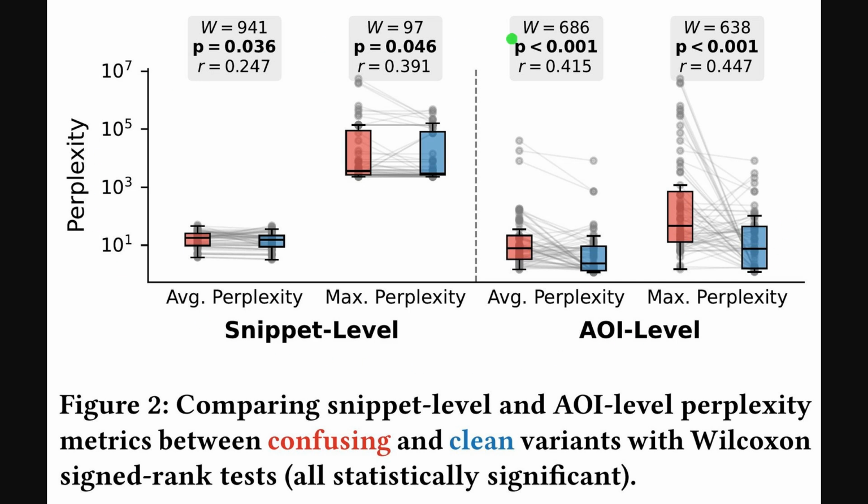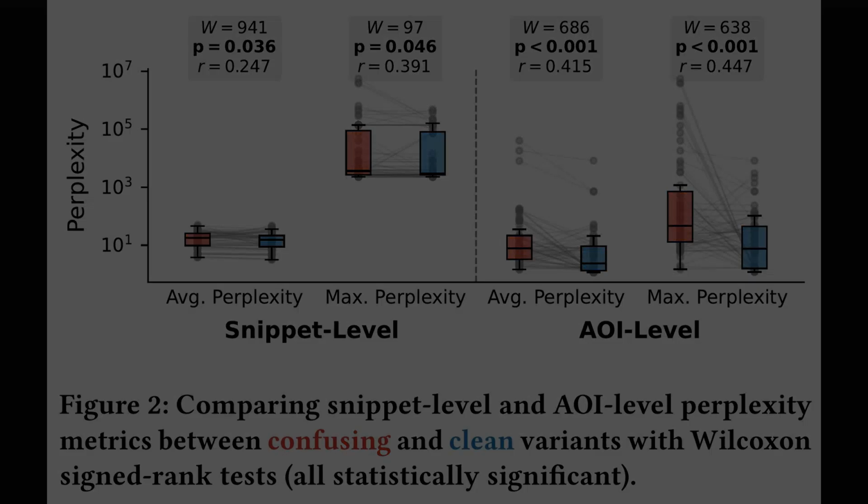The previous table cataloged the code idioms, and Figure 2 quantifies how strongly uncertainty rises. Figure 2 shows box plots for average and maximum perplexity at snippet level and area of interest level, contrasting confusing in red and clean in blue. The area of interest maximum stands out because it yields the largest separation and effect size, with P below 0.001 and R around 0.45. The snippet metrics also differ significantly, yet the peaks at focused regions drive the clearest signal.